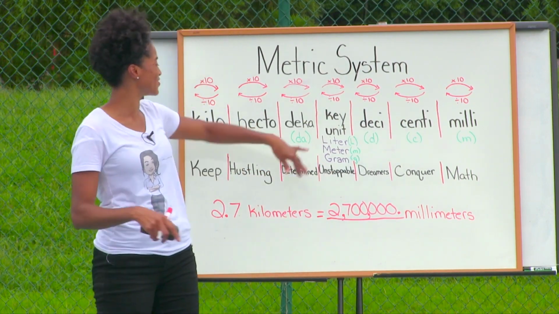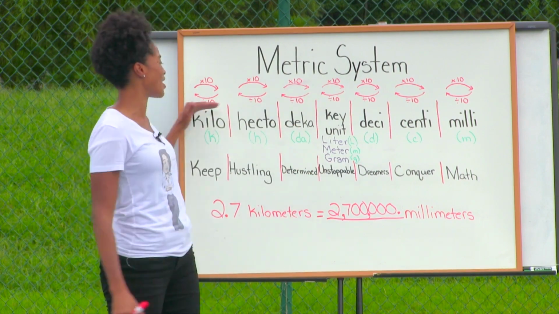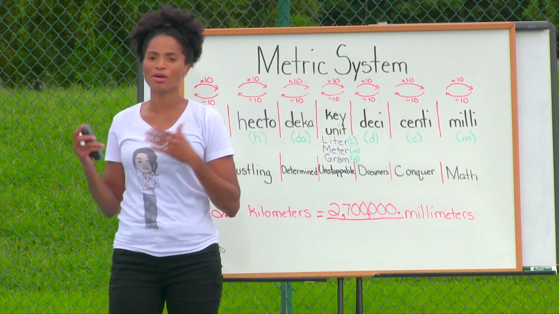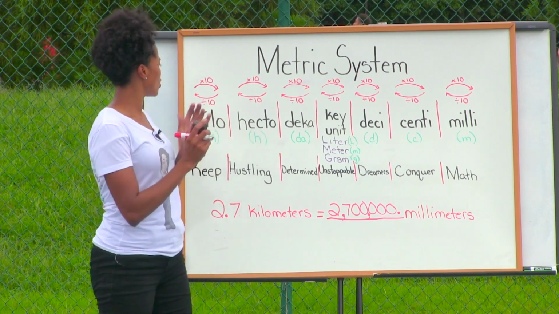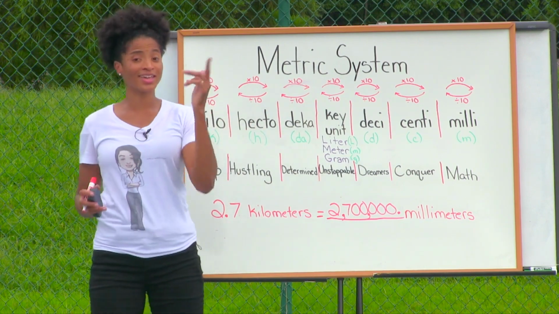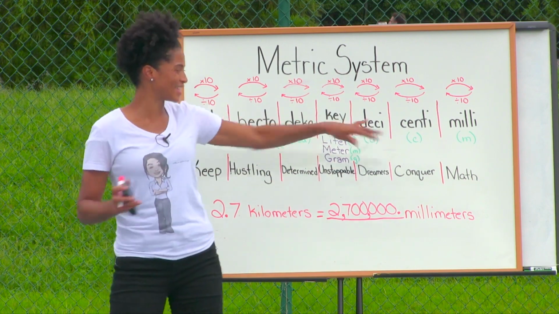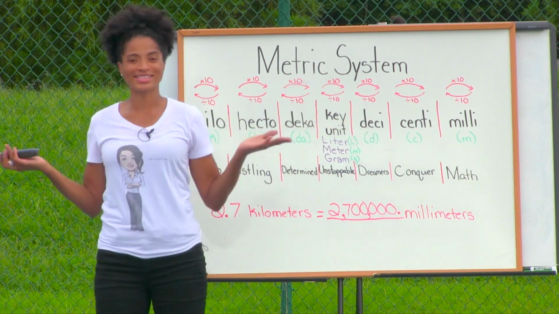For any of these key units, I can put a prefix to it. So let's talk about these prefixes. All right, we have kilo, hecto, deca, key unit, deci, centi, milli. That's how we do it.